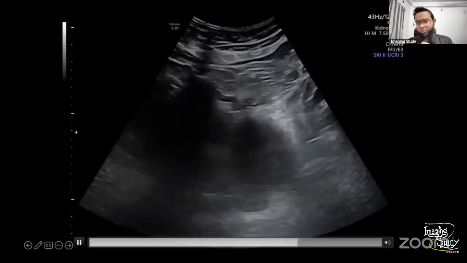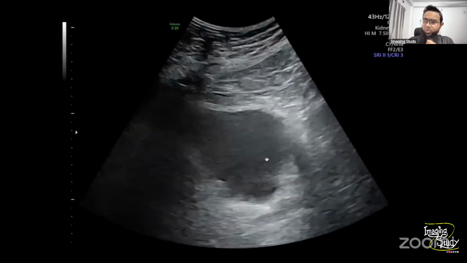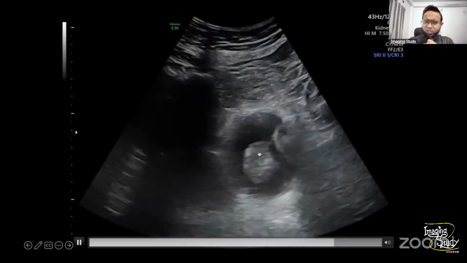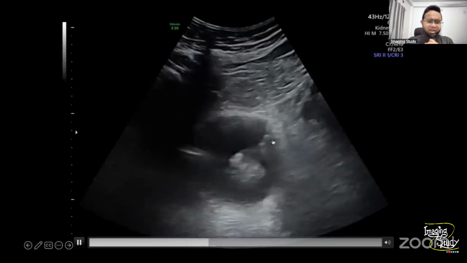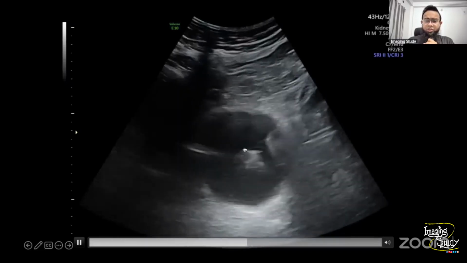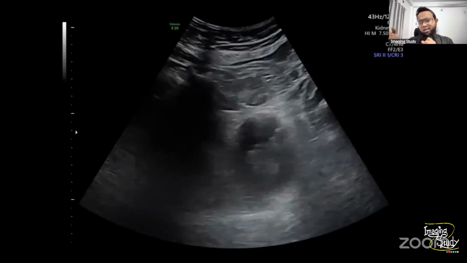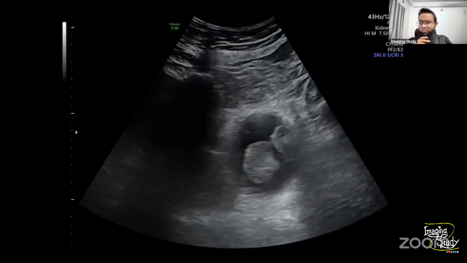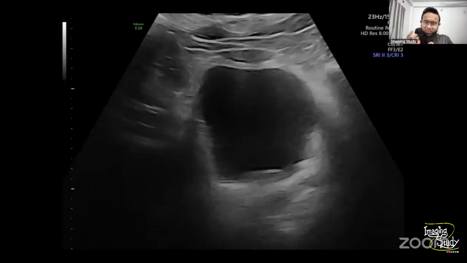Okay, now it's okay. So here on this image, you can see I have changed the transducer to the volumetric one, and you can see there is a mass-like structure here. It is a heterogeneous echogenic mass-like structure coming from the left urinary bladder wall. So this lesion is protruding into the urinary bladder lumen. And as the patient is elderly, this should be thought of as a transitional cell carcinoma, which is very common in our community. Okay, so let's see it with a different preset.